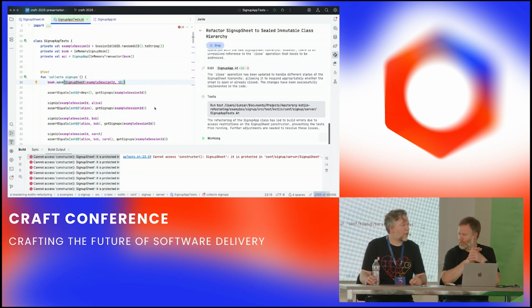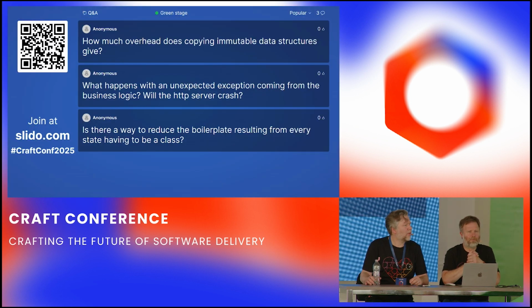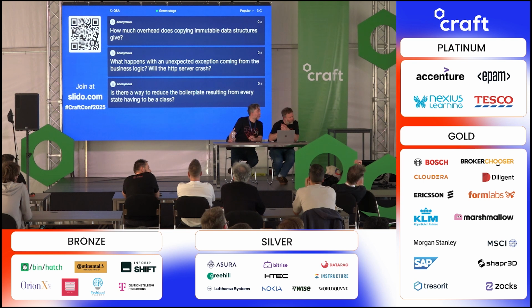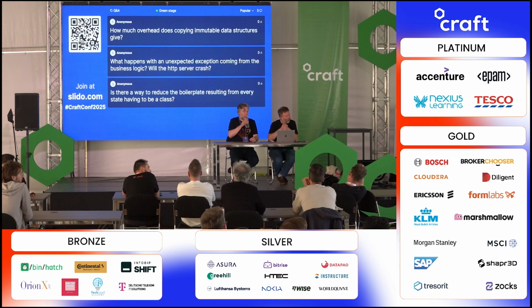Maybe we can have some other questions if anyone has any. The audience, then, raise your hands. Otherwise, I have some from Slido. Splendid. So the first one is: how much overhead does copying immutable data structures give?